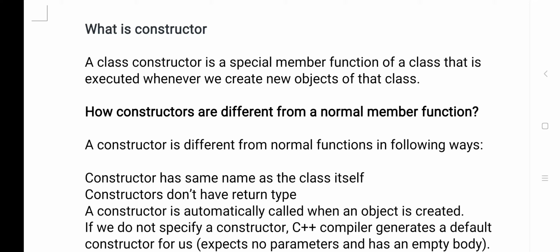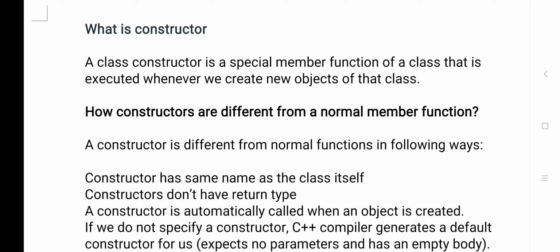In the last class, I already explained what a function is and how to create member functions. That means we can create member functions inside the class, or outside the class using the scope resolution operator. In whichever method you create a function, if you want to execute it, what do you have to do? You have to call the function. So every time, calling a function is an overhead.